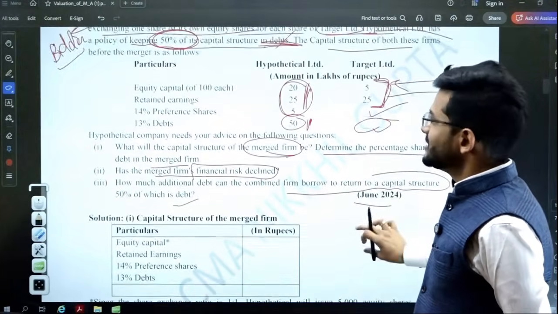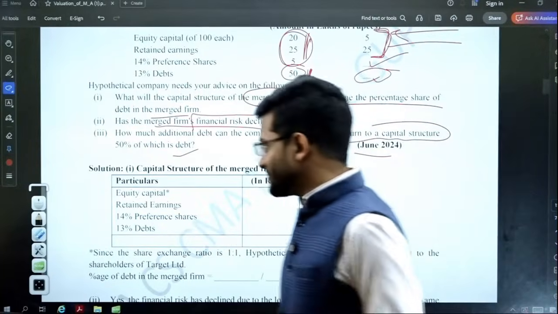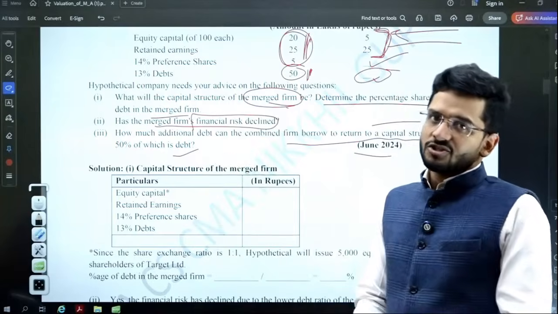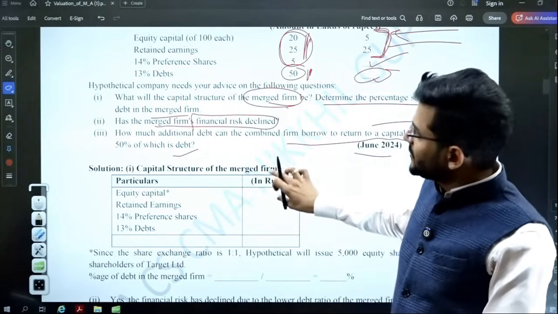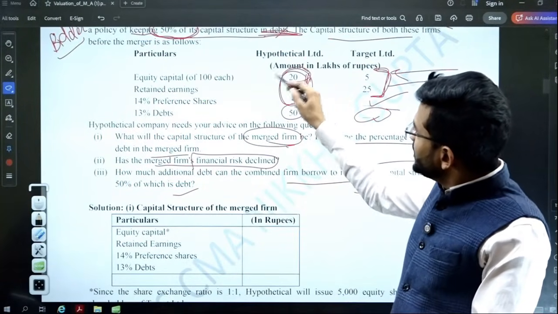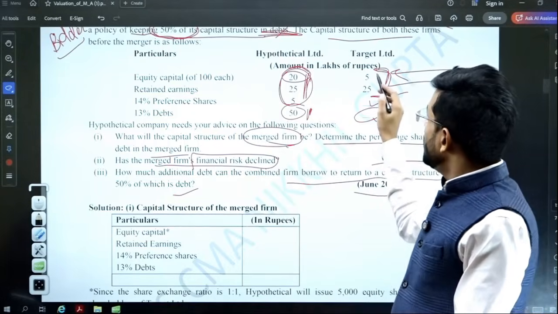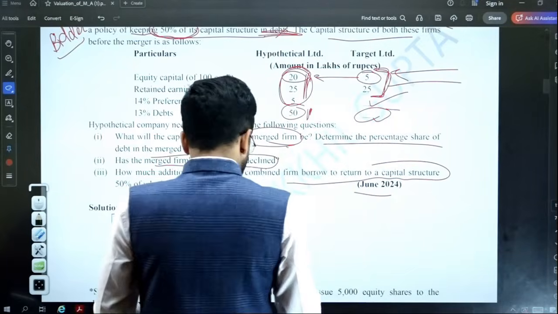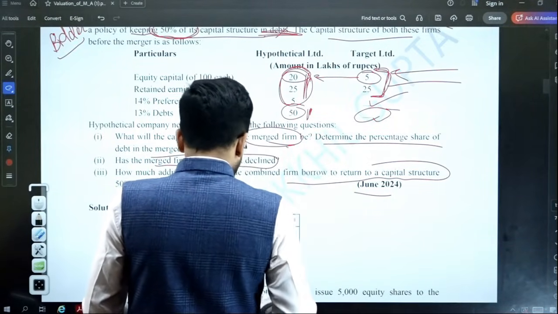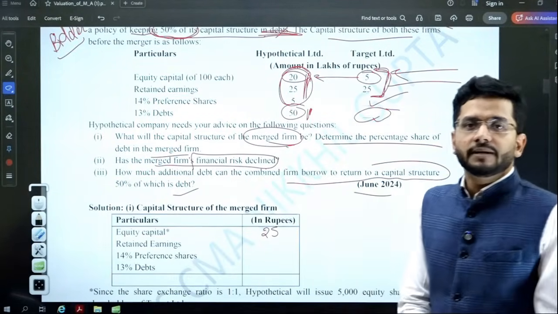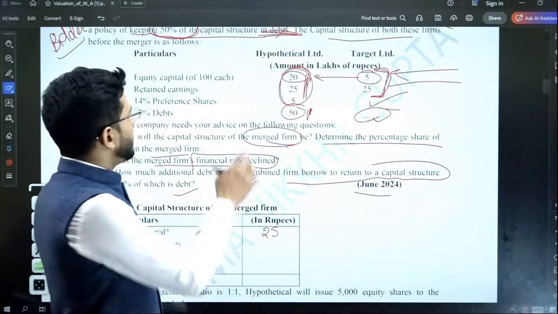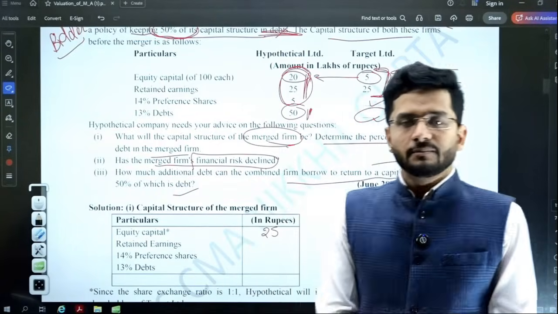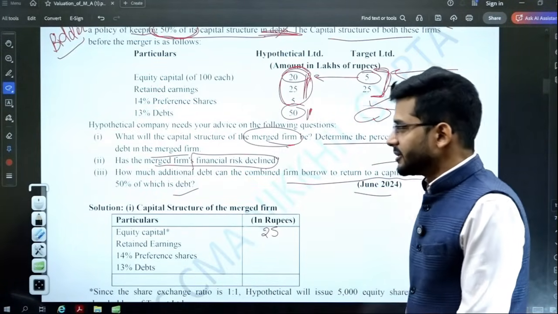But guys, yes, students get confused in this particular kind of question. All right, so what will be the capital structure of the merged firm? First of all, equity. They have 20 lakhs as equity. 1:1 share is going to be merged, of 5 lakhs. So the revised equity capital will be 20 lakh plus 5 lakh, which gives 25 lakhs.